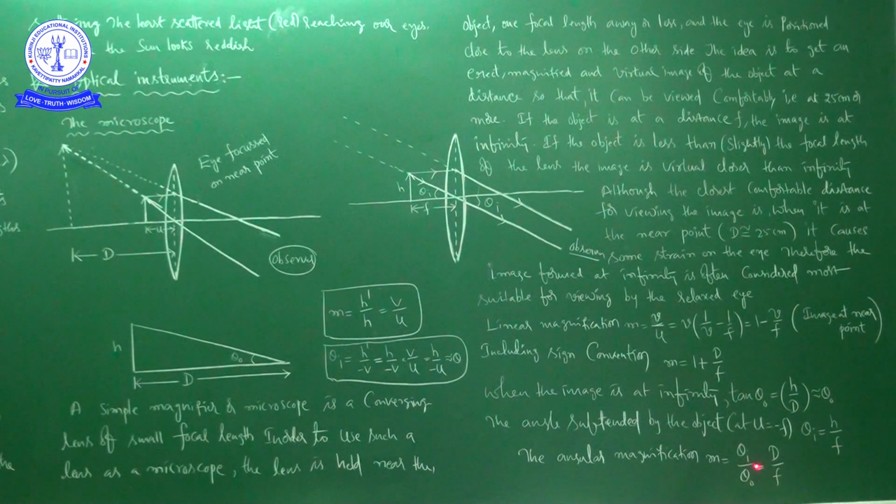That is important. This is 1 less than the magnification when the image is at the near point, but the viewing is more comfortable and the difference in magnification is usually small. I already told you, when the image is at infinity you can see with a relaxed eye. That is the important point here.